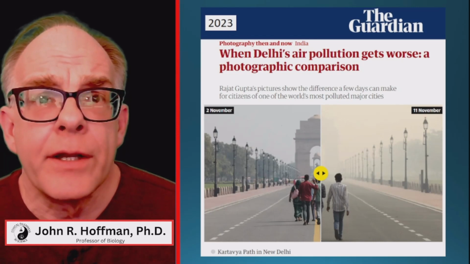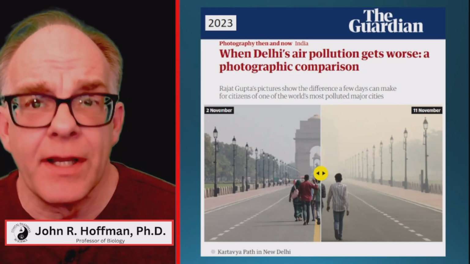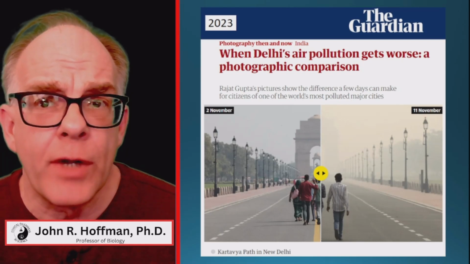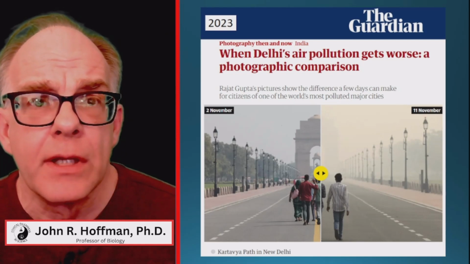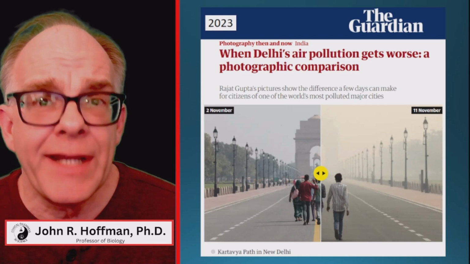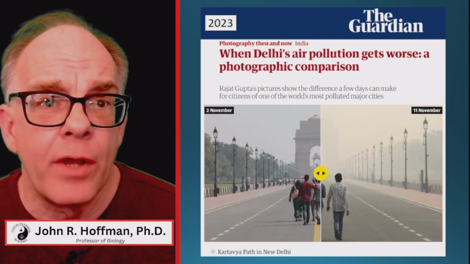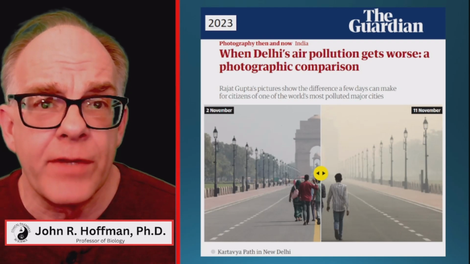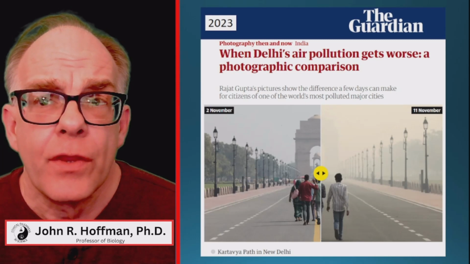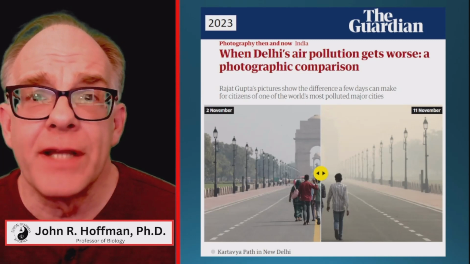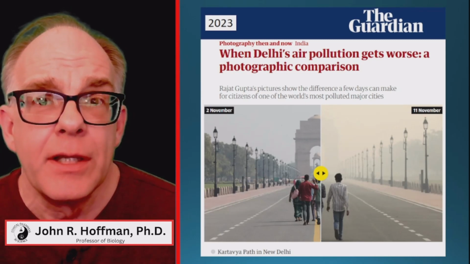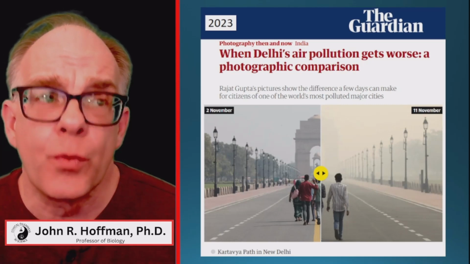Air quality in urban areas can reach hazardous levels in the winter when cold air traps air pollution close to the ground. In India's capital of New Delhi, during the month of November 2023, the average air quality index was over 350, with some neighborhoods exceeding 500. For perspective, the World Health Organization recommends that the average air quality index be less than 15 over 24 hours.